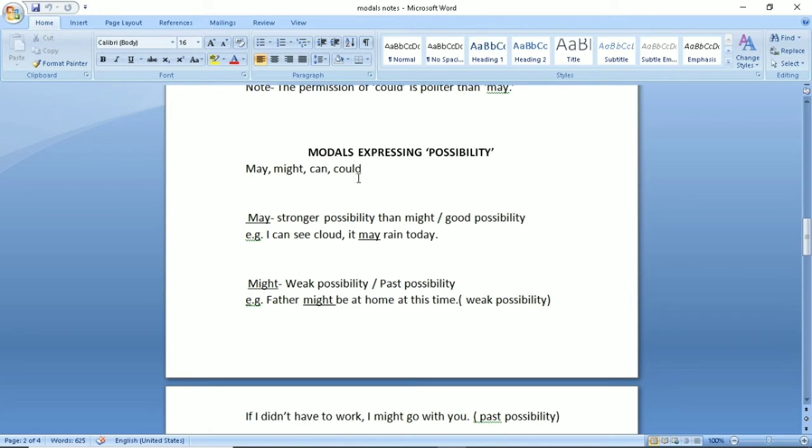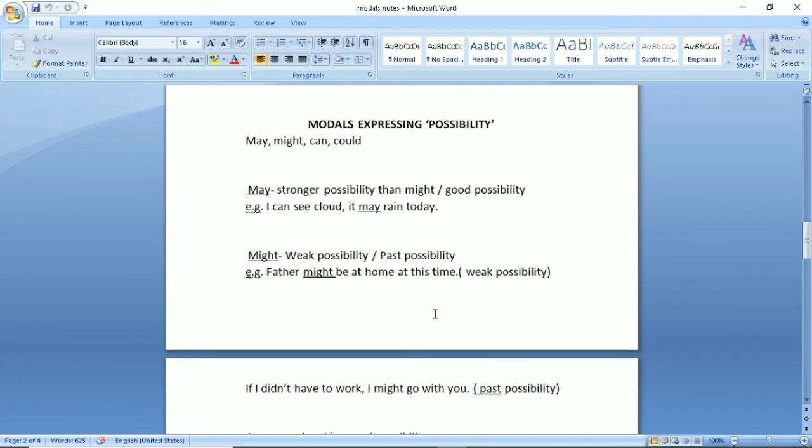Now, how do we use them? May presents stronger possibility than might. You can say it tells good possibility. For example, I can see cloud. It may rain today. It means you can see the clouds in the sky. The sky is cloudy. So there is 100% possibility that it may rain today, right?